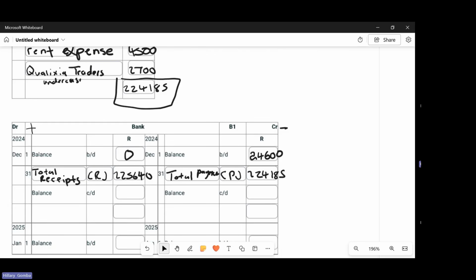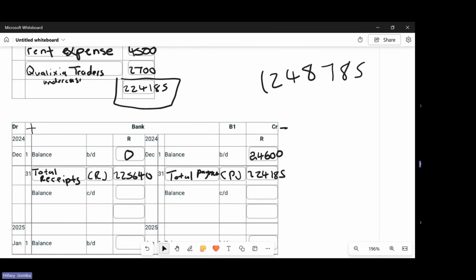So we start off with the credit side. If we say 24,600 plus 224,185, I am getting 248,785, which means that the credit side is more than the debit side, because the debit side is 225,640. Then we will say 248,785 minus 225,640, at which I'm getting 23,145. So that will be your balance carried down.